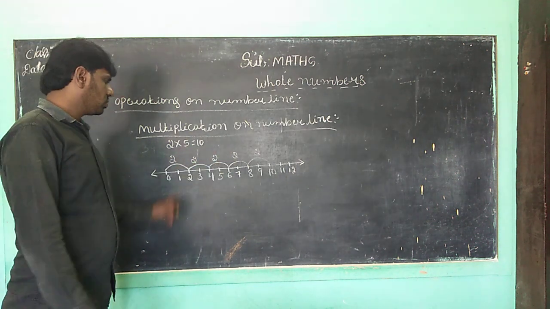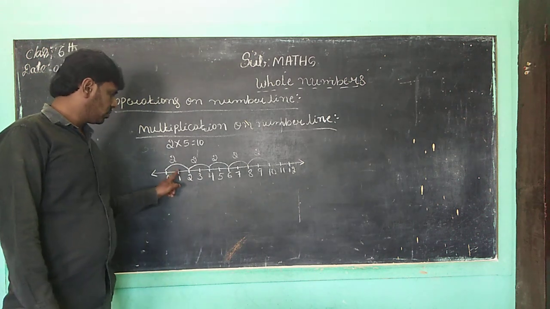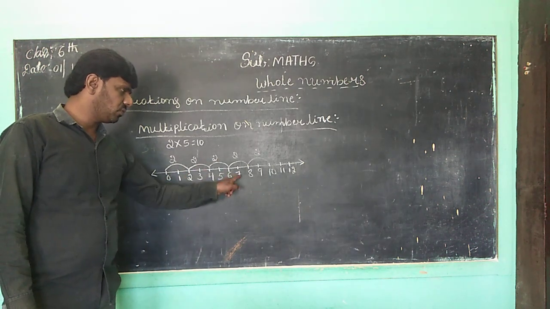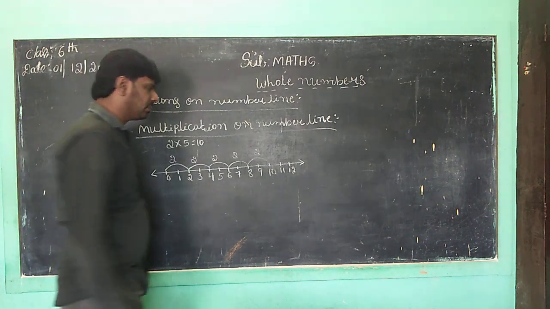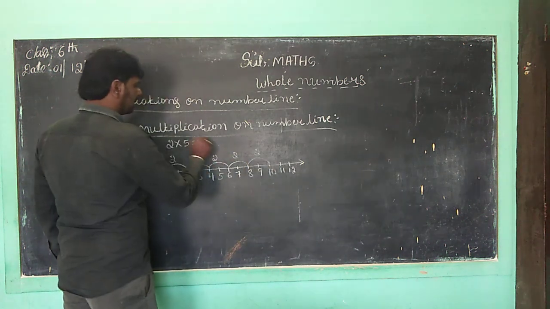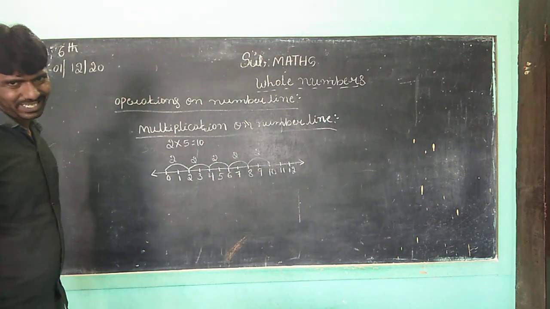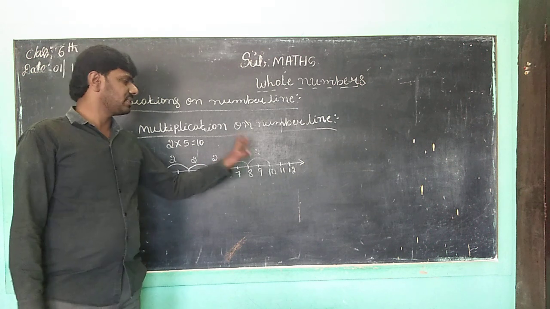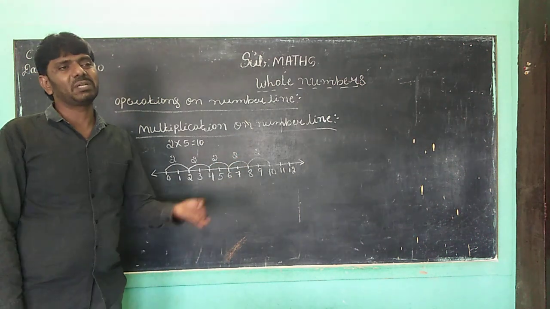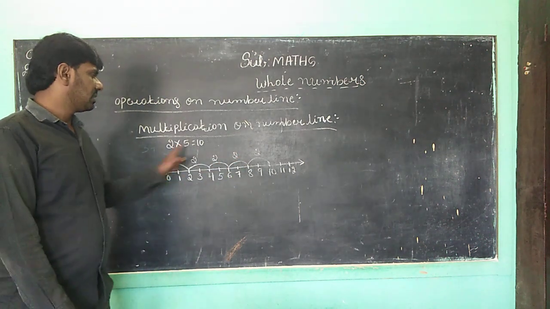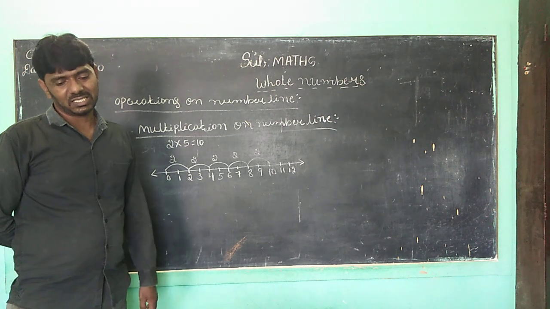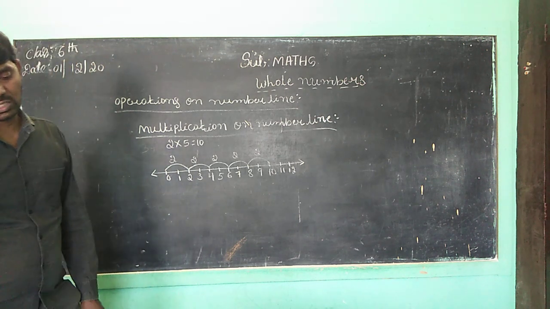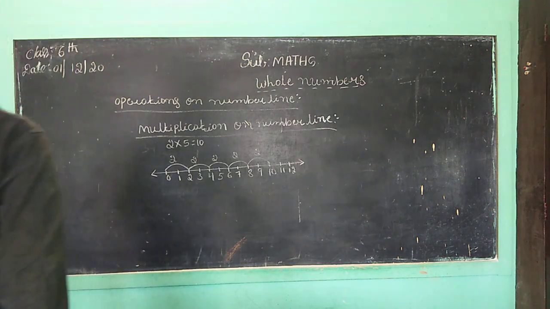Correct, children? So 2 into 5. Here 1, 2, 3, 4, 5. Where it stops on the number line is 10. What is the product of 2 into 5? 10. That's why we represent it here: 2 is multiplied 5 times and the result is 10, children. Next you want to discuss the properties of whole numbers, children.